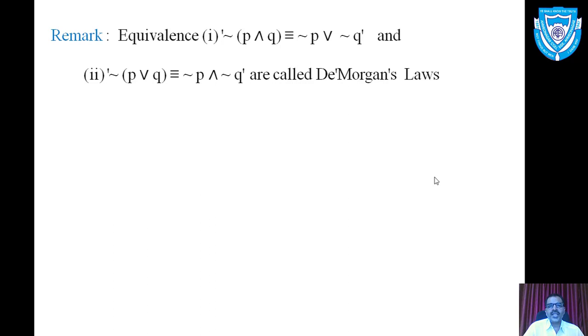Equivalence: negation of P and Q is equivalent to negation of P or negation of Q. And number 2, negation of P or Q is equivalent to negation of P and negation of Q. These two equivalences are called De Morgan's laws. I think we have already learned De Morgan's laws in 11th class in set theory. De Morgan determined the same kind of laws in logic also.